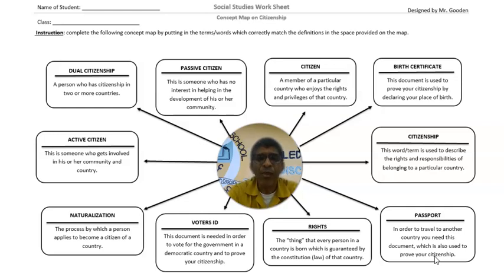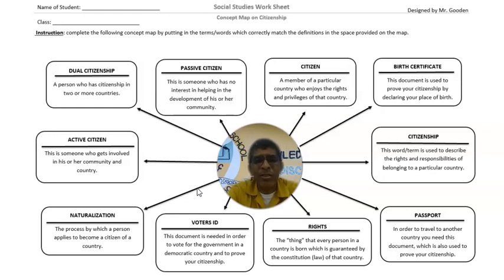Okay? Another document that we can use to prove that we are citizens of a country is the voter's ID. If you are not a citizen of a country, you cannot vote in that country. If you vote in that country, it is illegal. And if it is illegal, then you become a criminal. And if you become a criminal, then there are laws that will deal with you.